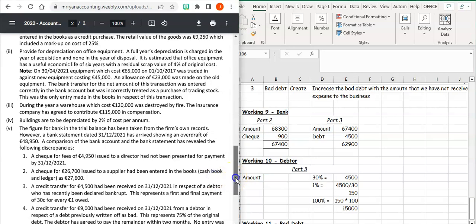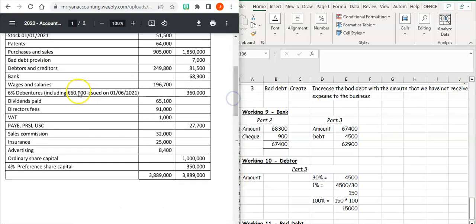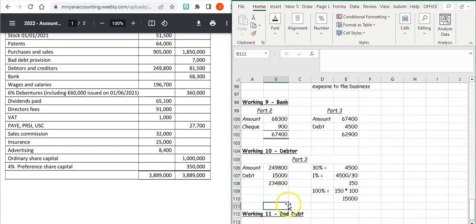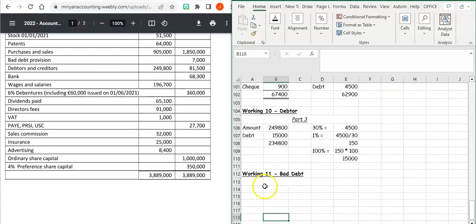So our debtors figure from the trial balance, it's going to be 249,800. And then we've got our debt, which is 15,000 that we're not going to receive from them. So we're going to take them away from each other. That's going to give you a new debtors figure, and then you're going to record what we haven't received from them in the profit and loss account. So the difference between this 15,000 minus the 4,500, okay, is 10,500. That's how much we're not going to receive.